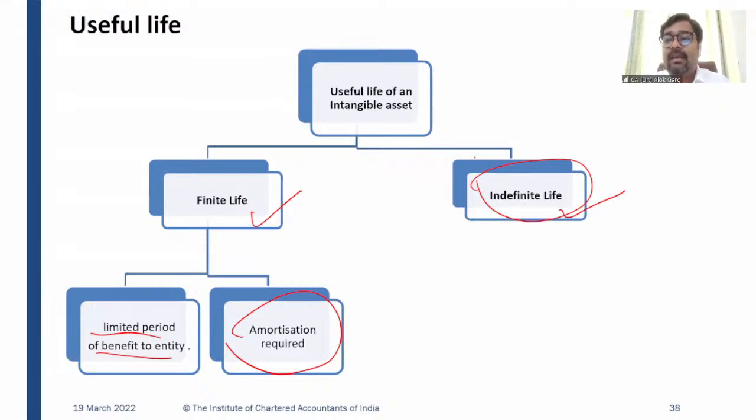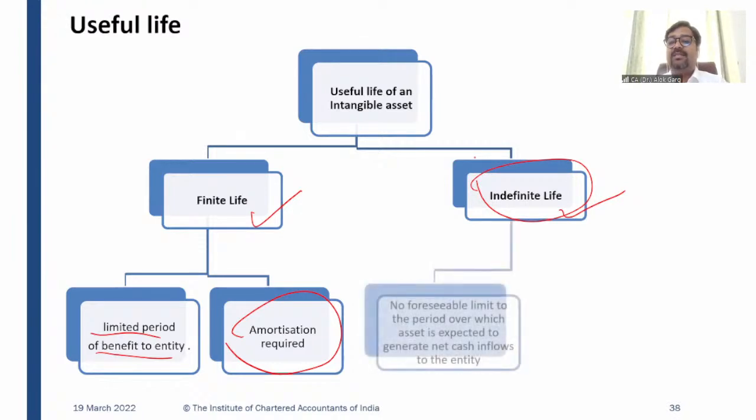It is an indefinite life. And since indefinite life is there, there is no concept of amortization. If you don't have a denominator, then with which value will you divide, right? For example, in the first case, the cost of the asset was 1 lakh rupees and the life was 10 years. So 10,000 was my amortization. But in the next case, if 1 lakh rupees is the cost of the asset, but the life is indefinite, there is no life because I don't know what will be the life. In that case, amortization is not possible.